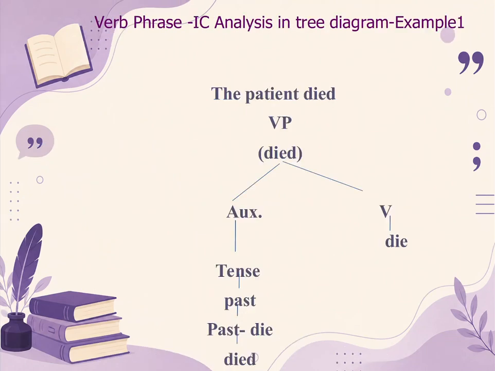If we take up the verb phrase in the sentence, the patient died, verb phrase would consist of only one word, died. And this can be segmented into auxiliary. Auxiliary because the main verb is die. So which auxiliary is added to it? It is the past indicative D. So past of die is died.